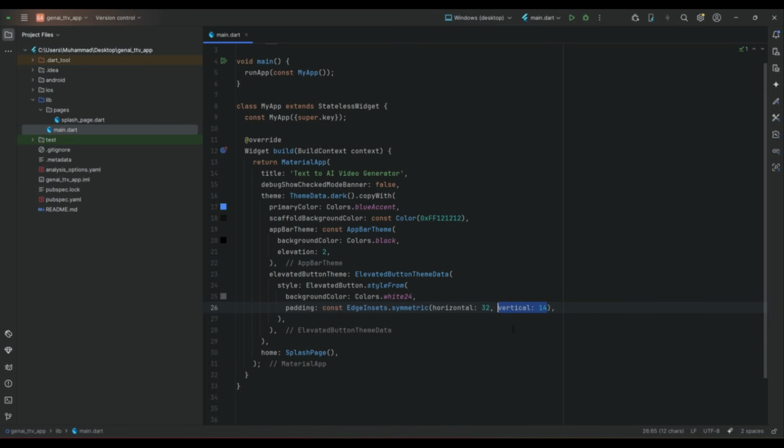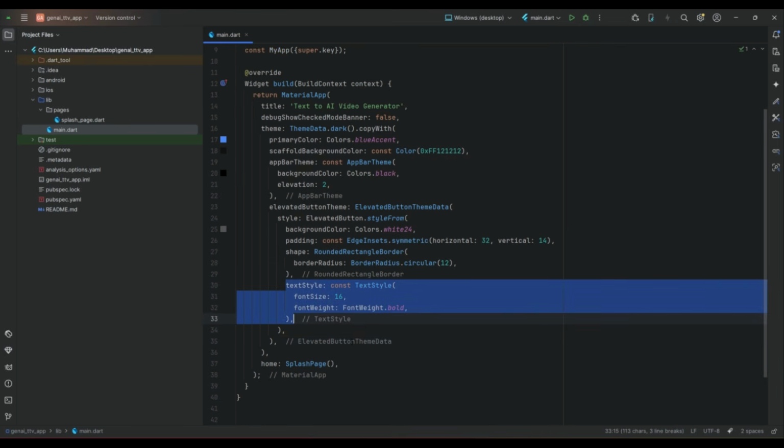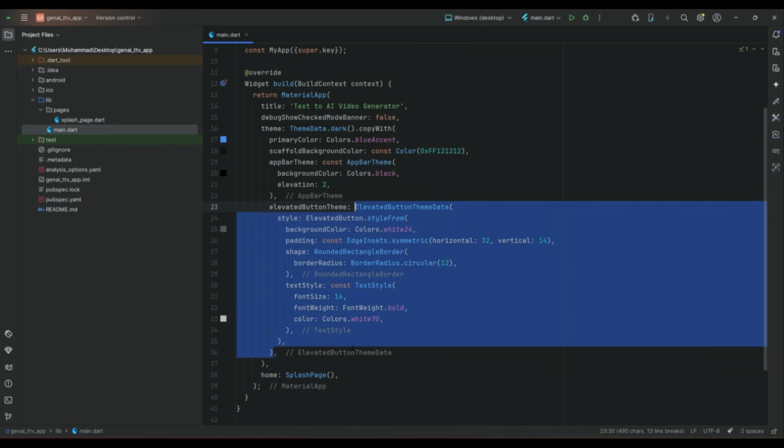Horizontally it will be 32, vertical 14 for every button, and every button will have a rounded rectangle border from all sides, circular 12. Then also apply some text style, that is the text which we will display on the buttons. Each text on the button will have font size 16 and font weight bold, and the text color will be white70. So this is the styling and the theme we set for the elevated buttons.